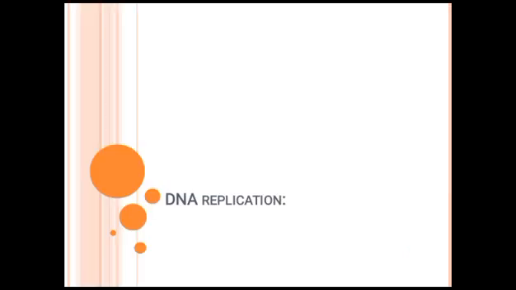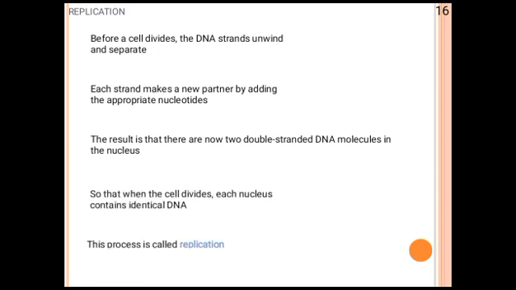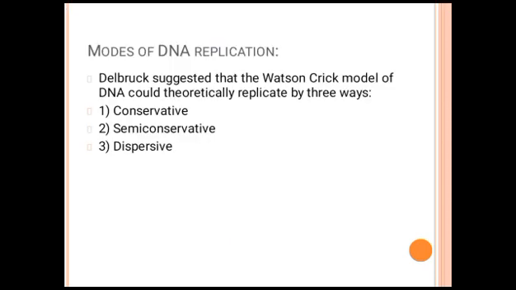Before replication, the cell divides and the DNA strands unwind and separate. After that, each strand makes a new pattern by adding the appropriate nucleotides. The result is that there are now two double-stranded DNA molecules in the nucleus, so that when the cell divides, each nucleus contains identical DNA. This process is called replication.